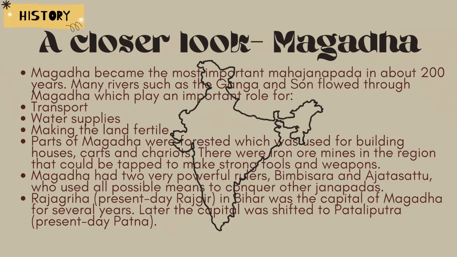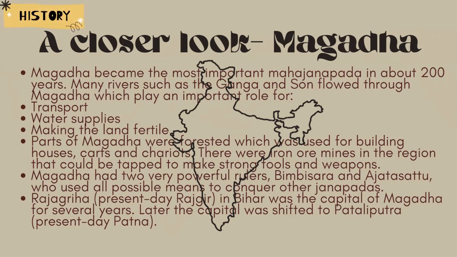Now let's look at Magad. In the very first chapter, we learned that Magad was a huge kingdom present in the southern region of present day Bihar. Magad became the most important Mahajanpad in about 200 years, and many rivers such as Ganga and Son flowed through Magad. I hope you remember that the tributary of Ganga is called Son.